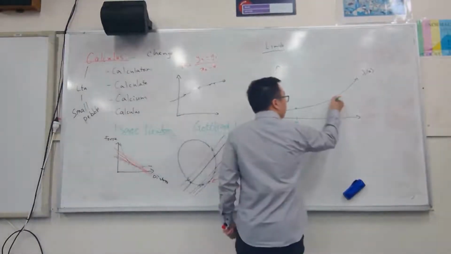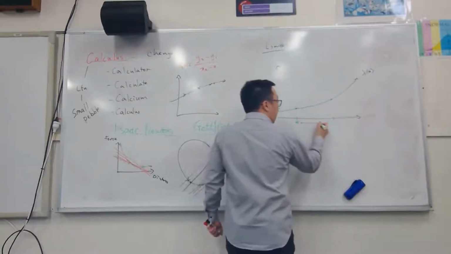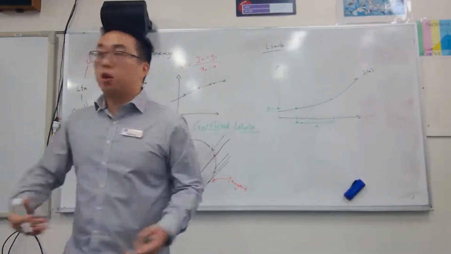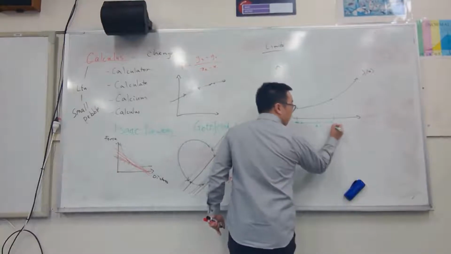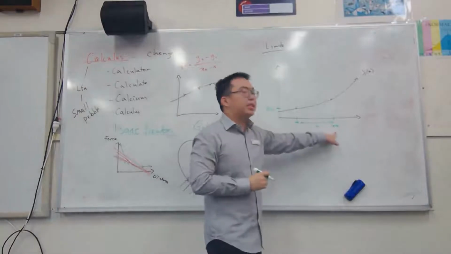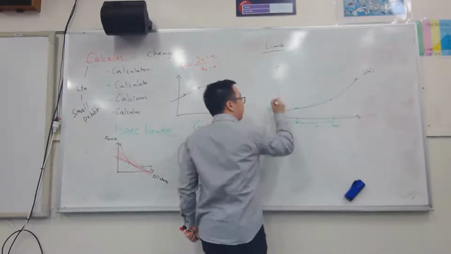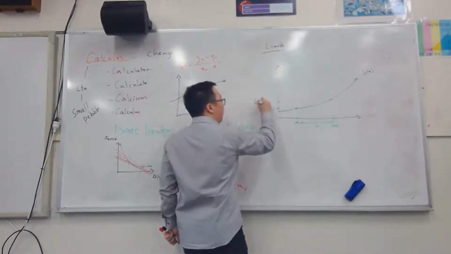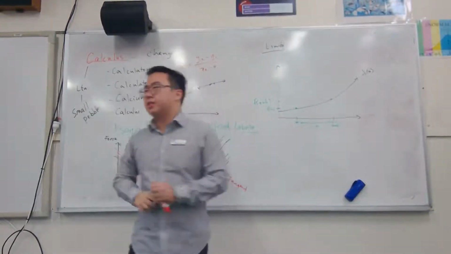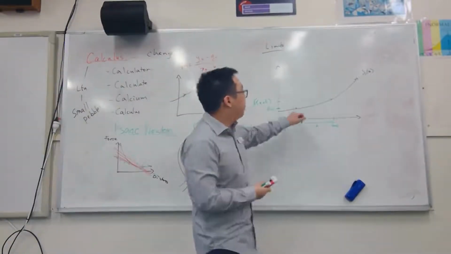Let's pick another point right here. That point, let's say, is h distance from our original x value. Yeah? So my new value is x plus h. Are we okay with that? Lovely. If that's x plus h, if I substitute that into f of x, what do I get here? Thank you very much. f of x plus h. Now, conventionally we use h. You can think of it as height, but it doesn't really make sense. Just remember h. So what we've done is we've created two points on this line.